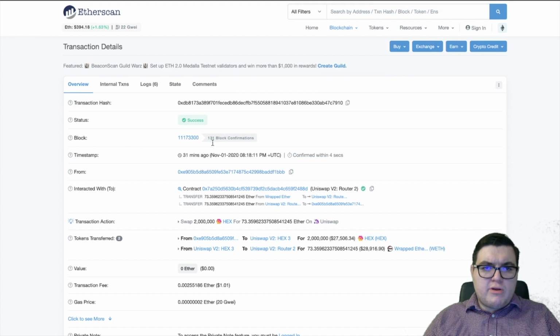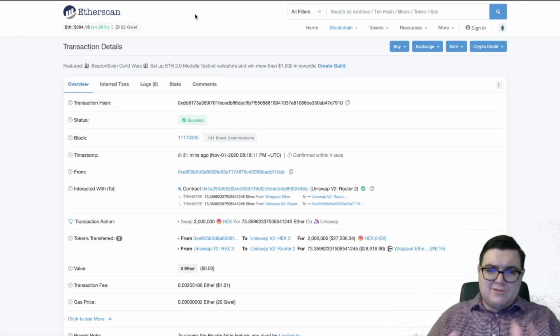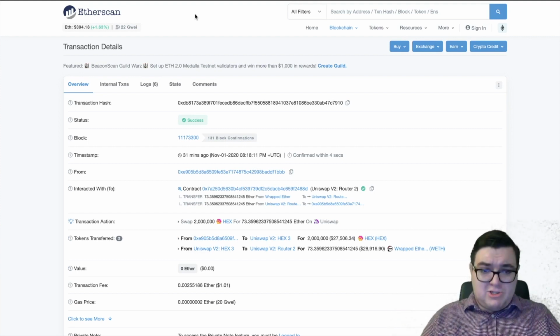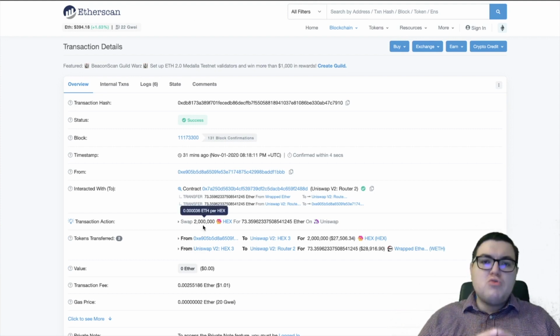There was one earlier that didn't show up because it was 31 minutes ago. For some reason, it only shows the first 20 minutes, then it shows an hour. And all right, that's okay. It skips between because there's a lot more transactions happening. But this individual swapped 2 million Hex for 73.35 Ethereum.